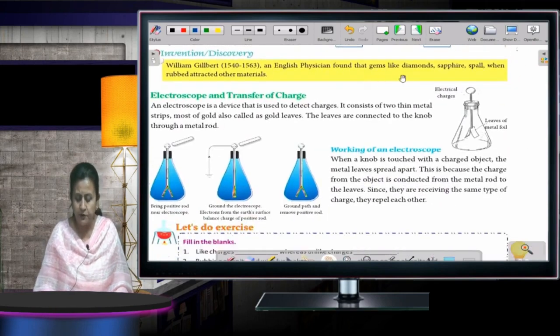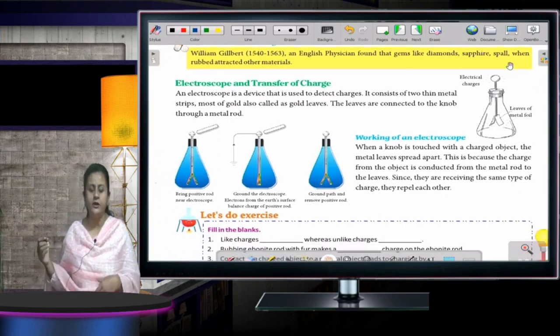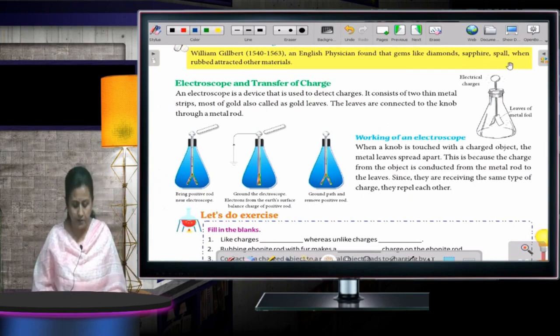Electroscope and transfer of charge. You can see on your screen also. I'll tell you what an electroscope is. How does it work now?